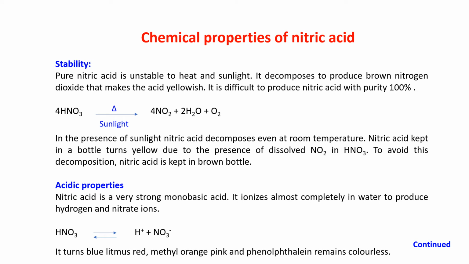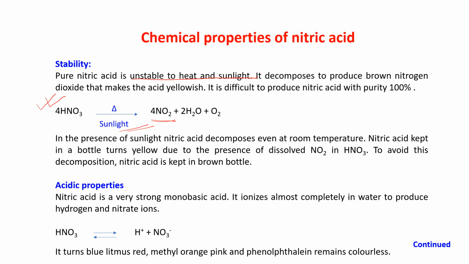Next, we are starting with the chemical properties of nitric acid. Stability of nitric acid: pure nitric acid is unstable to heat and sunlight. It decomposes to produce brown nitrogen dioxide. Already I told you this. If nitric acid is decomposed, because in presence of sunlight also it can happen, it gives you NO2, nitrogen dioxide, that makes the acid yellowish. It is difficult to produce nitric acid with purity 100%.